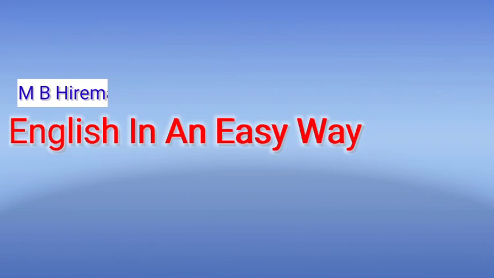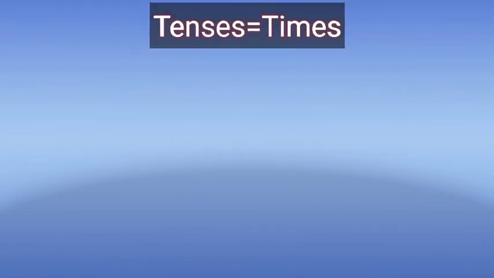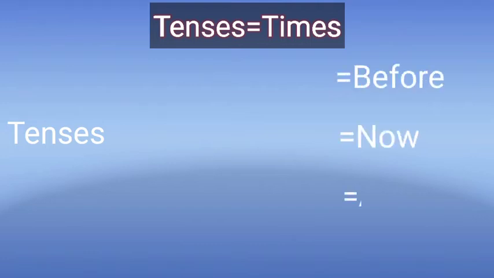Okay, let us come to know what tenses are. See, tenses are nothing but times and situations and movements. Tenses are classified into three types, mainly three times. We can say: now, before, after, like this.